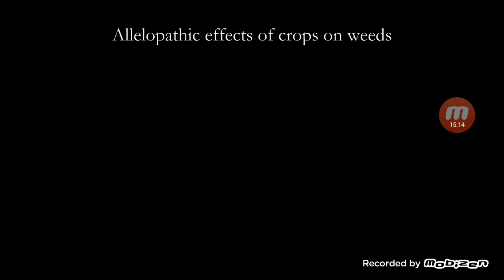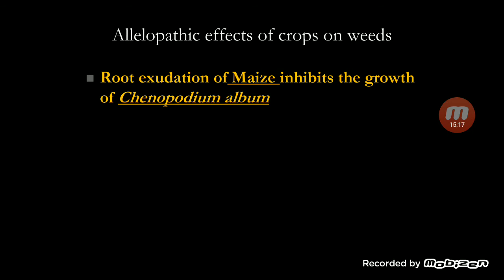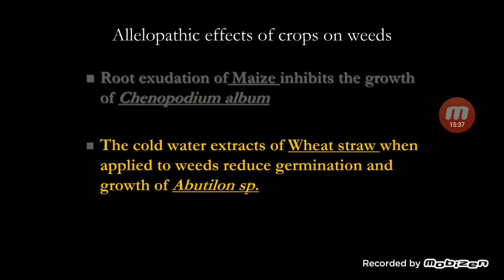Allelopathic effects of crops on the weeds. Up till now we have seen the effect of allelopathic weeds on the crops. Now, crops also have allelopathic chemicals. So, root exudation of maize inhibits the growth of Chenopodium album, a weed. The cold water extract of wheat straw, when applied to weeds, reduces the germination and growth of Abutilon species. These are some findings of research by scientists on allelopathic chemicals. They found out that even the crop has allelopathic chemicals, and they have bad effects on weeds.